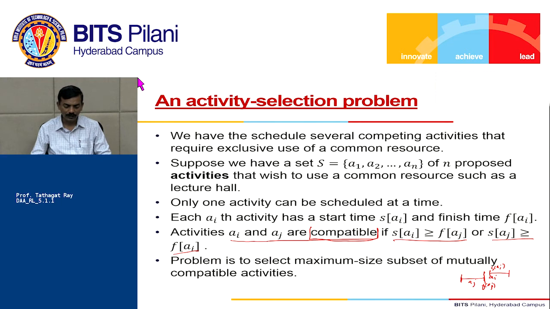Now, notice the first thing. It's an optimization problem where we are asking to maximize something. In this particular case, we are asking to maximize the size of the subset of mutually compatible activities. So it's an optimization problem. Typically, we use greedy algorithms to solve optimization problems.